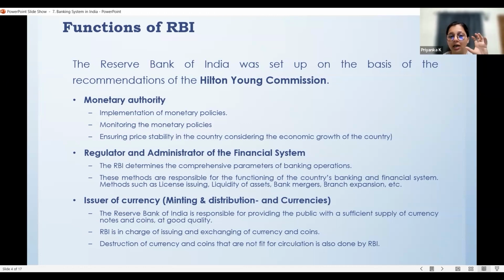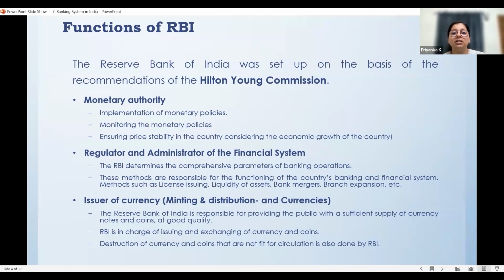So this RBI, or the Reserve Bank of India, actually sets up the policies and procedures of banking operations: how a bank should be operating, what is the meaning of a commercial bank, and if it's a commercial bank, what all documents it has to maintain, what all processes it has to follow. So such kind of operating systems. Same way, if it is a cooperative bank, how much should it lend to the people, or how much decision making is done by the cooperative society which is governing it, etc. All these policies, procedures, and things for improving the operational efficiency of the banking system within the country.